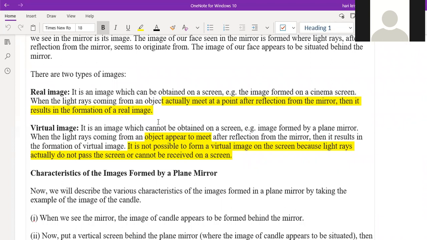If you take the images after reflection, there are two types. One is a real image, the other is a virtual image. From the word real itself, you can understand. Real means it is a true image. Virtual means it will not form truly. Do you understand the difference between these two?